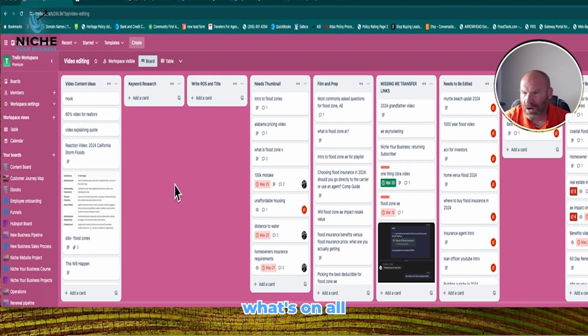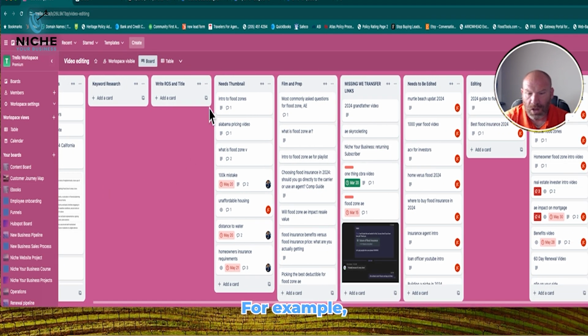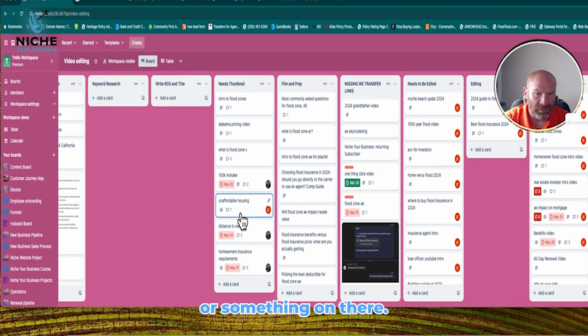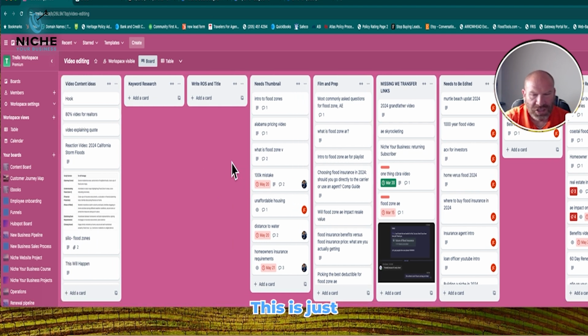So now I can see what's on all these different stages. For example, all the things here that might need a thumbnail that had an old due date or something on there, I can start to clean these things out and kind of move things through the assembly line. Now remember, this is the video edit. This is just if you're doing video.